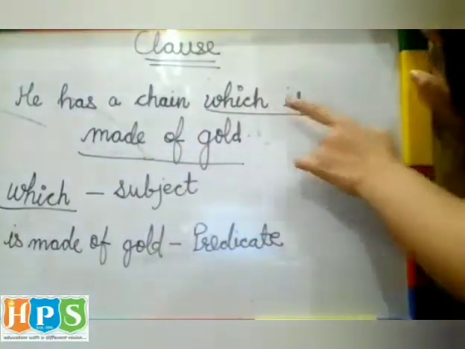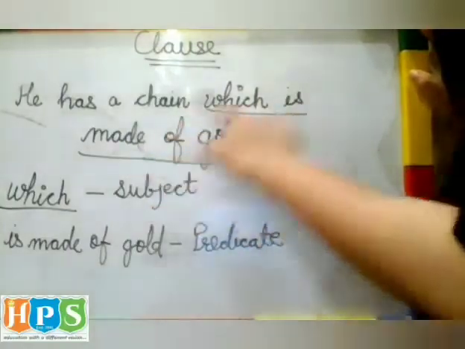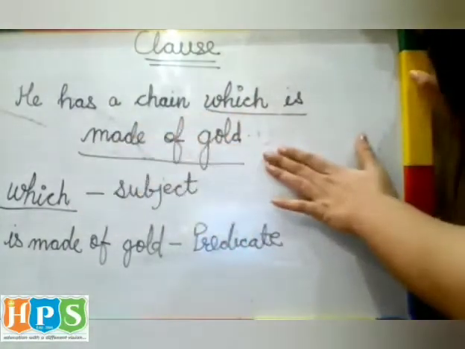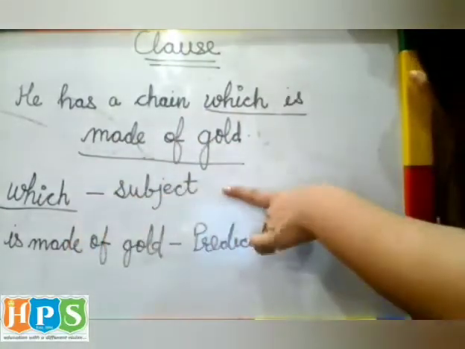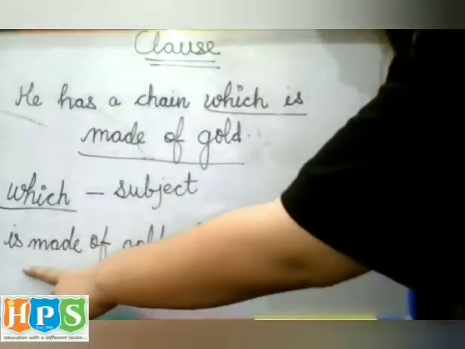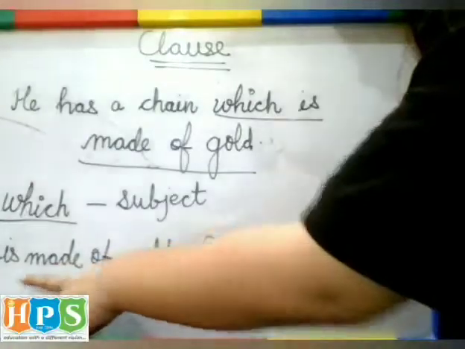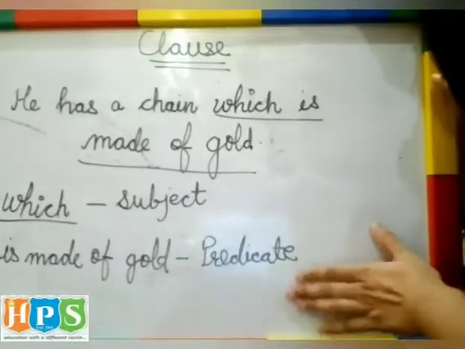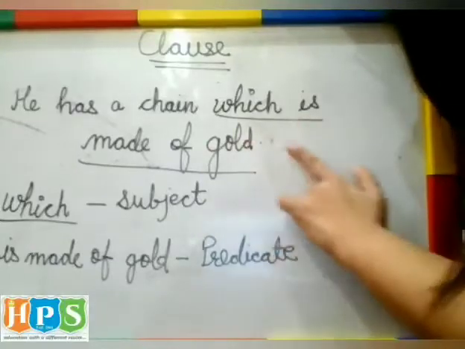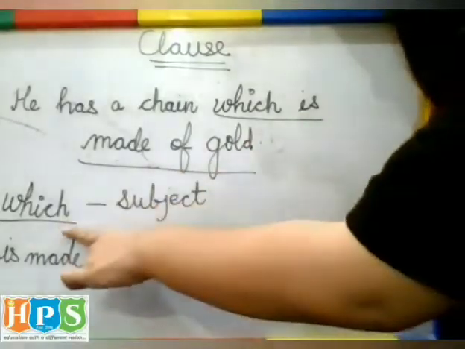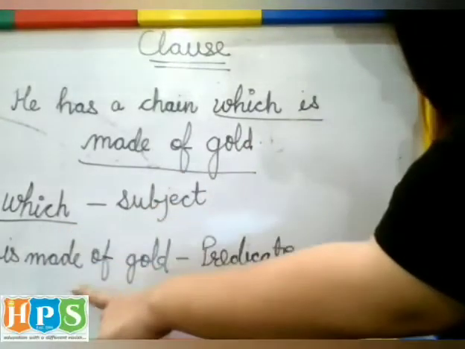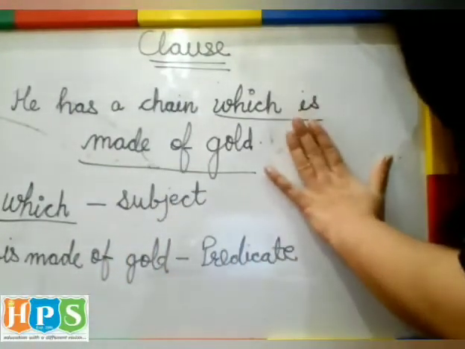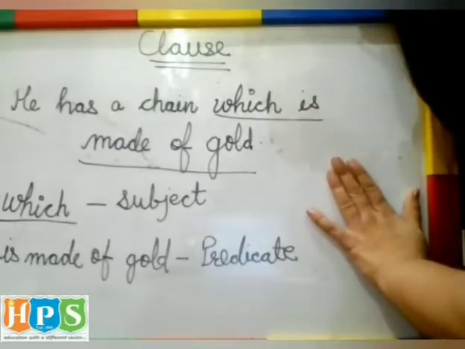How it is clause? Because it has a subject and a predicate. So which here is a subject and is made of gold is predicate. So it cannot be called a phrase because it has a subject. So इसी तरीके से phrase and clause sentence के ही part होते हैं.